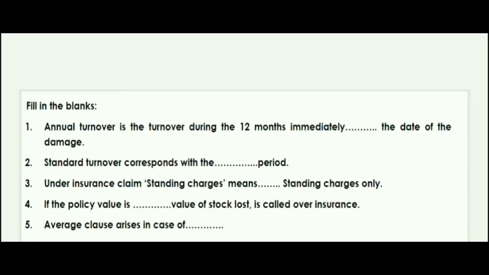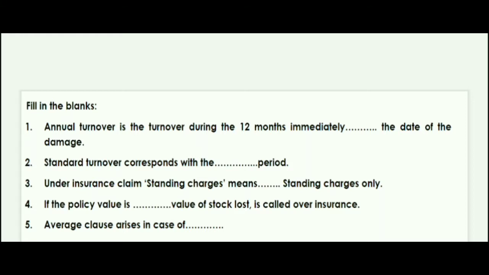Now question 5th. Average clause arises in case of. So well, average clause arises in case of under insurance will be the answer. Under insurance, UNDER, INSURANCE, under insurance will be the correct answer. I hope this is clear to you.